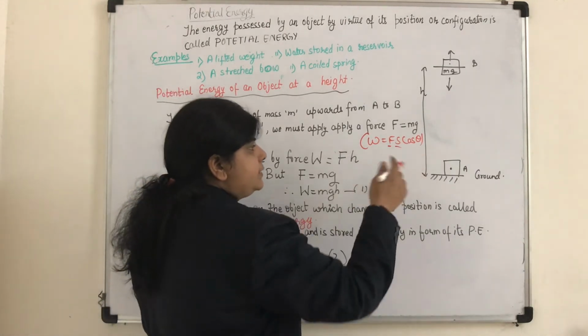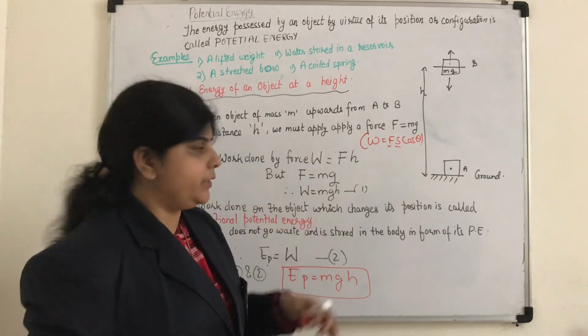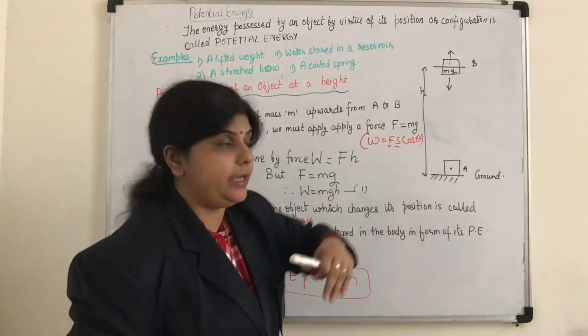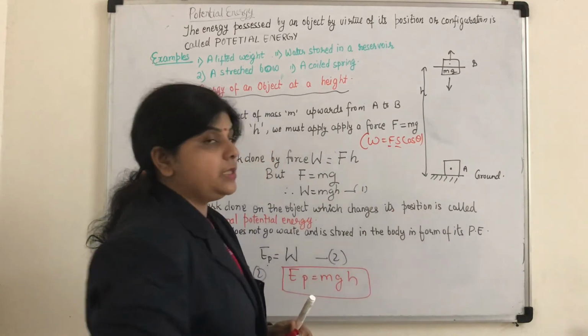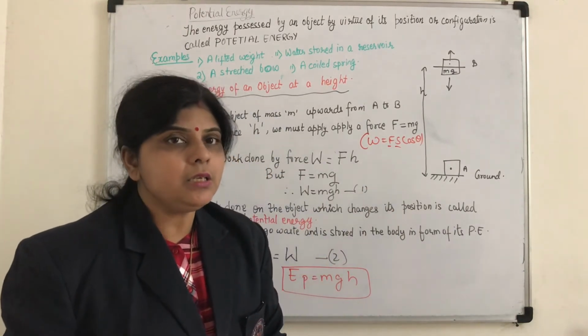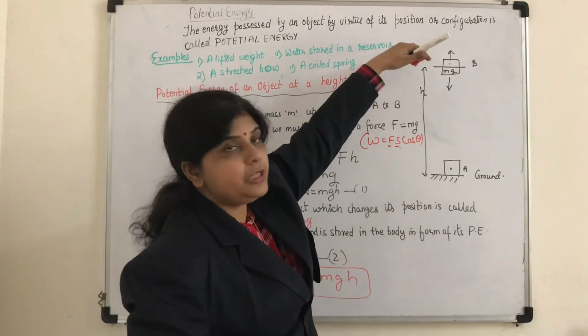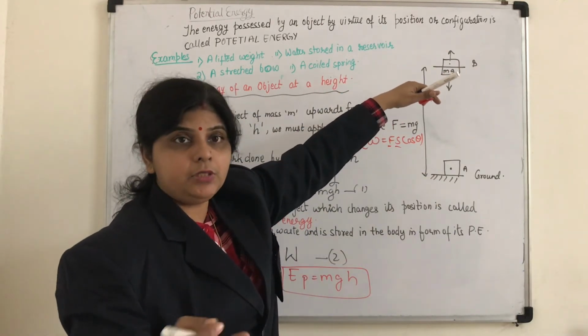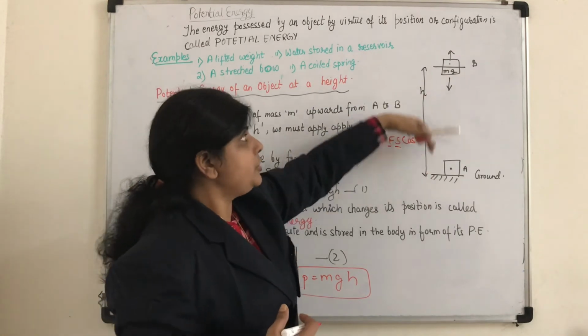And what is S? Displacement. How much are you lifting? You are lifting it to a height h, so h is the displacement. And what is the angle? Here the angle is 0, because the direction in which you are applying the force is the same as the direction in which the body is moving.